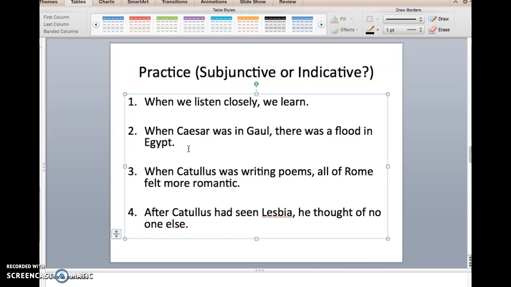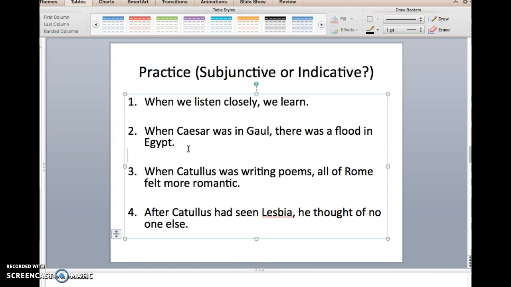For 3, when Catullus was writing poems, all of Rome felt more romantic. Your boy Catullus. That would be circumstantial, because there is a little bit of a connection between Catullus's romance poetry and Rome feeling more romantic, and so we translate was writing as the imperfect subjunctive.